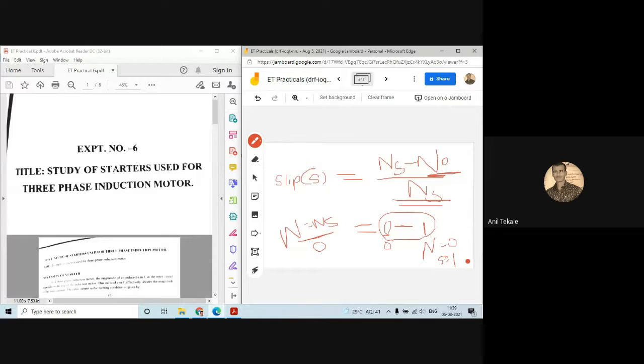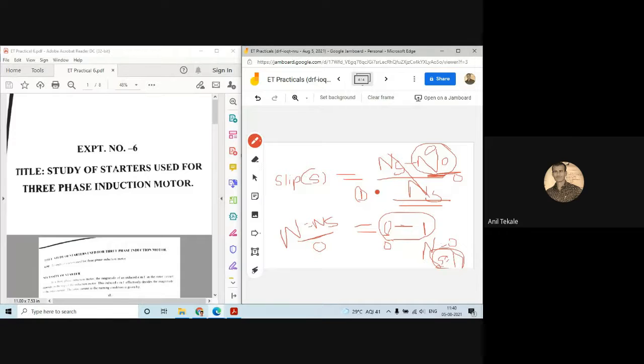So whenever we start the motor, now tell me, when the motor starts, will the rotor speed be 0 or maximum? Before starting, what will the speed of the motor be? It will be 0, right? So tell me what the slip will be. Put 0 here, what will we get? ns by ns, that is equal to 1. So the slip is 1. What does it mean? At the time of starting our slip is equal to 1. That is why our starting current is very, very high.